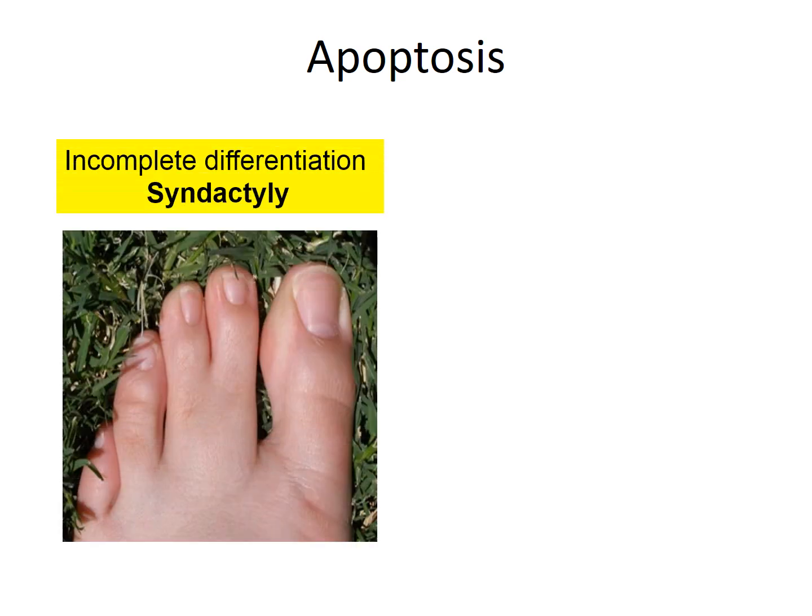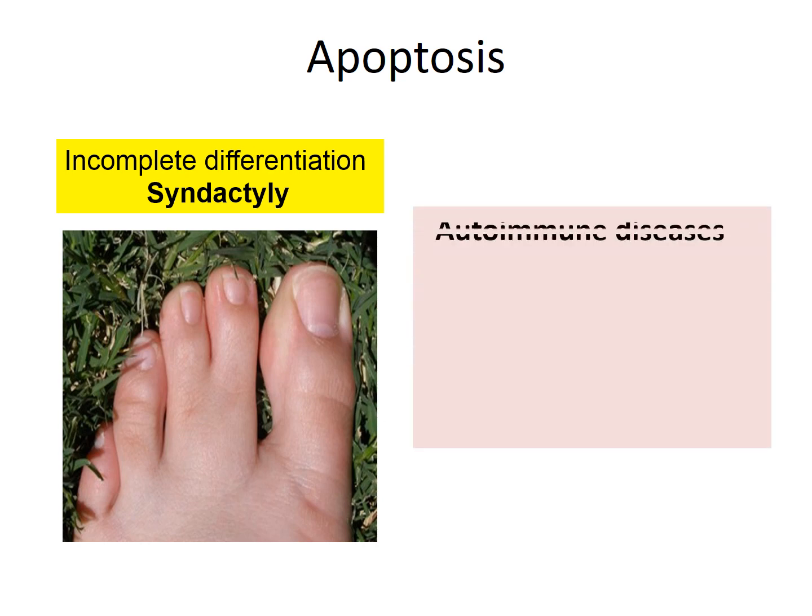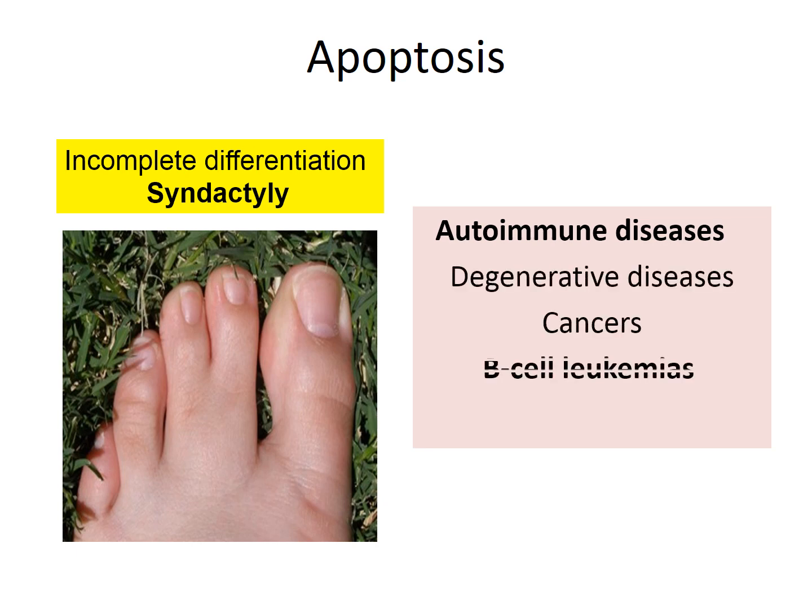Have a look at this image. This image stresses the point that if apoptosis is dysregulated, then we can have different types of clinical manifestation. One of these is incomplete differentiation, as you can see here, leading to the persistence of the web tissue between the two toes. Then we can have different conditions that pertain to autoimmune diseases, degenerative diseases, and cancers.